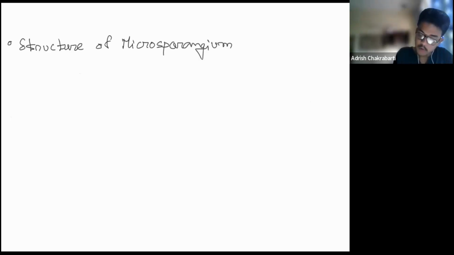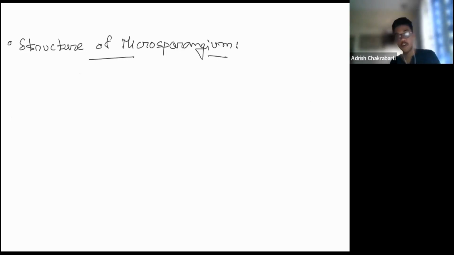So a very quick review of what we have covered till now. We have looked into the structure. The male reproductive organ is the androecium, and its unit is the stamen. The stamen consists of anther and filament. The filament is a long slender tube, and the anther is a generally bilobed structure. We have the proximal end, which is attached either to the thalamus or to the petal of the flower. The anther is the fertile part, and it contributes to the formation of pollen grains. In case the anther and filament both are sterile, then it is known as a staminode.